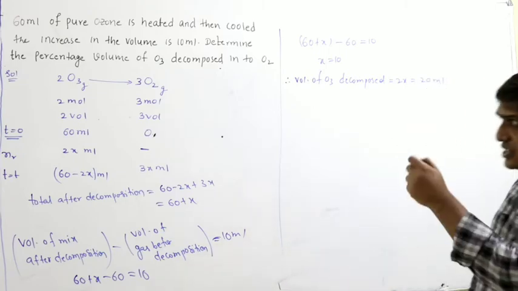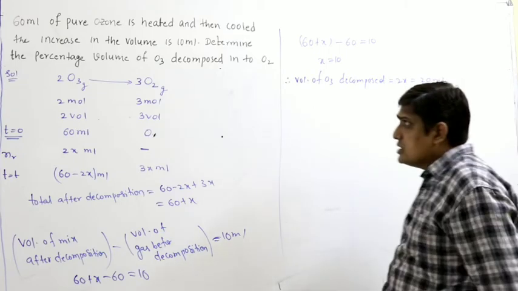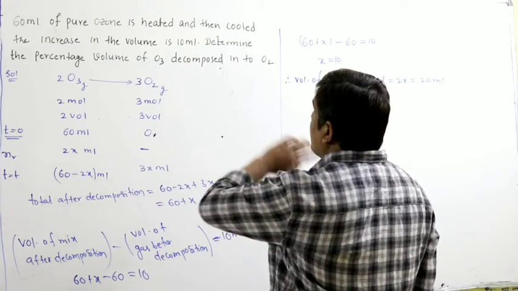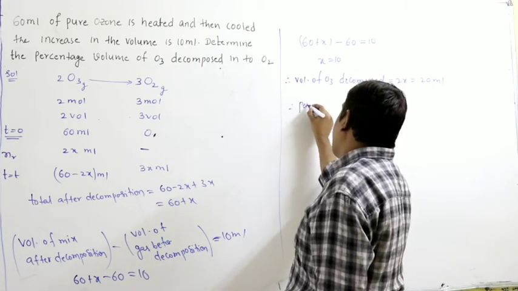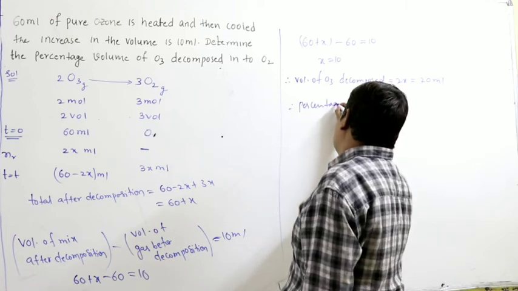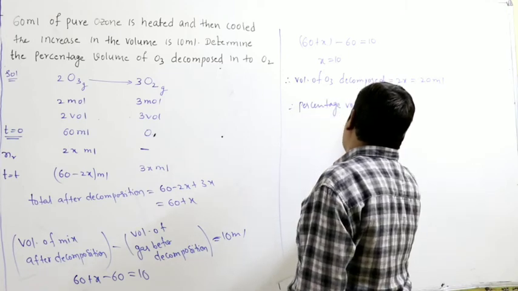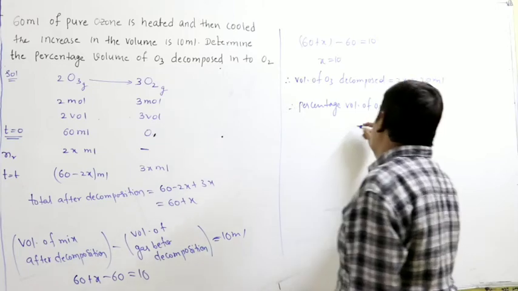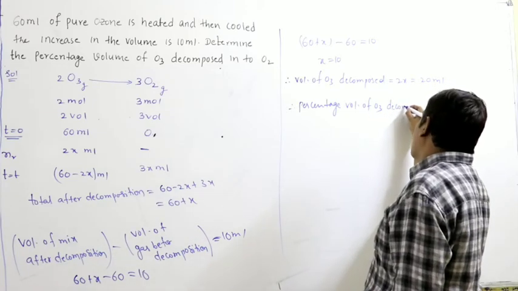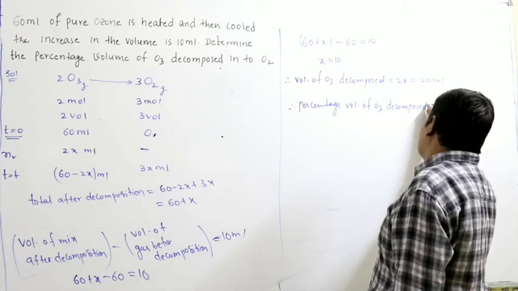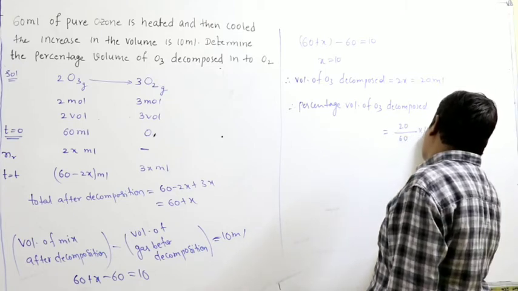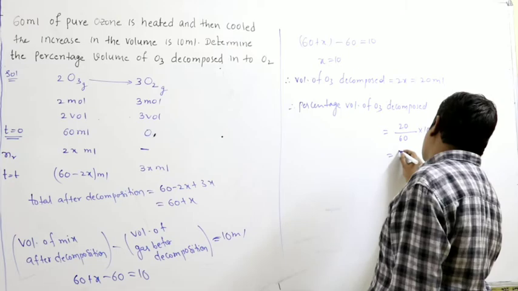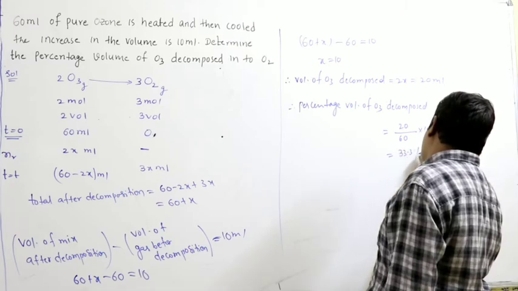So out of 60 ml, 20 ml of ozone is decomposed. Percentage volume of ozone decomposed to oxygen. So out of 60 ml, 20 ml is decomposed. So 20 by 60 into 100, that is 33.3%.